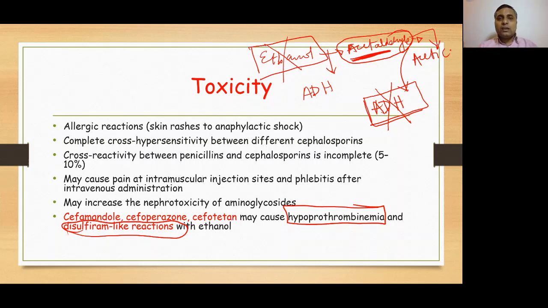They have seen that some of the drugs have characteristics similar to disulfiram, which means when we use those drugs, if the patient in the presence of those drugs will use ethanol, the patient will have headache, flushing, hypotension, features similar to disulfiram. So among those drugs, these three drugs, cefamandole, cefoperazone and cefotetan, are the drugs which show disulfiram-like reaction.